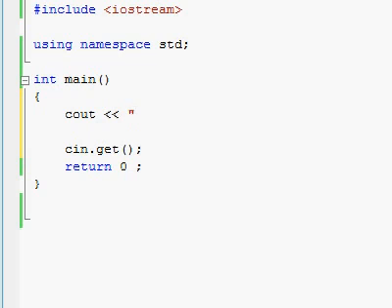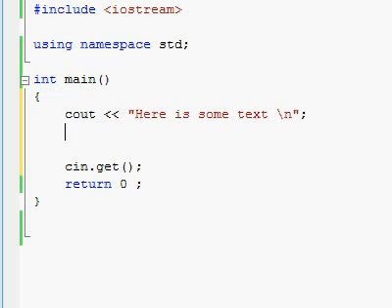quotes. Here is some text. Then right before the closing quotes, make a backslash and N, the letter N. Now, cout, output operator, quotes. Here is a number.